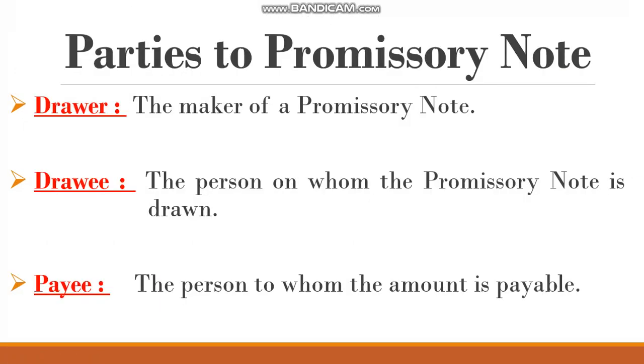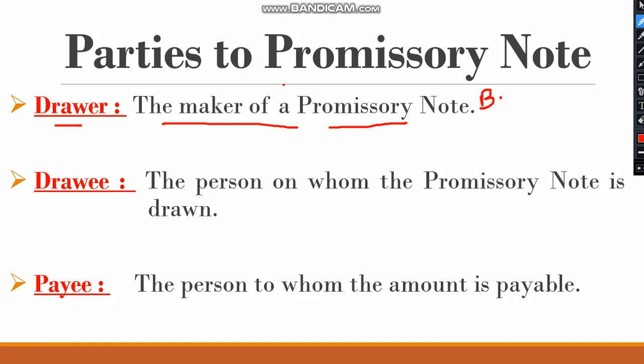Next let us see parties involved in promissory note. There are three parties involved. First is drawer. The drawer is the maker of the promissory note, so the buyer will be the maker. Drawer is the buyer who is going to make this promissory note.